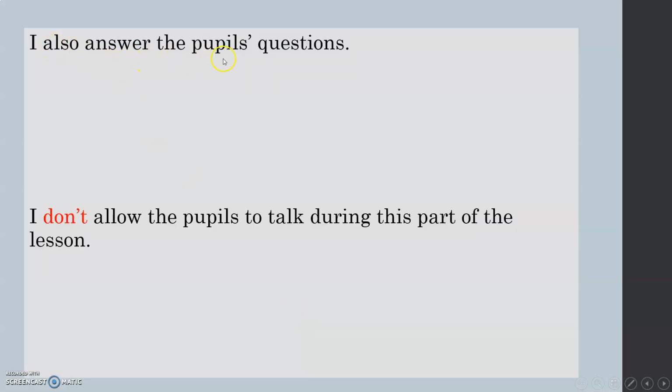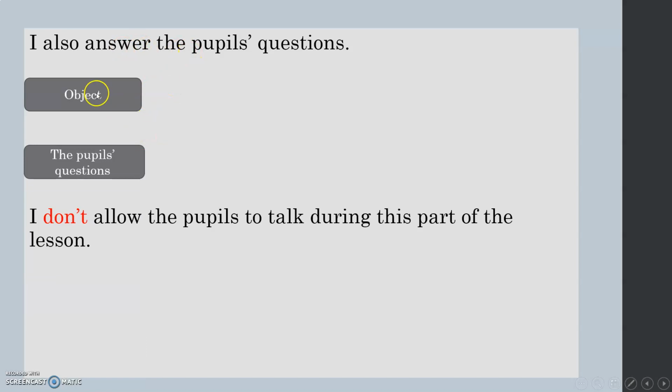I also answer the pupils' questions. Here, you can see that I've got an adverb. Let's see how we tackle this. First of all, I need to find the object. The object comes after the verb, the pupils' questions. Now, I need to be in the correct tense. Let's have a look at answer. Answer is present simple.